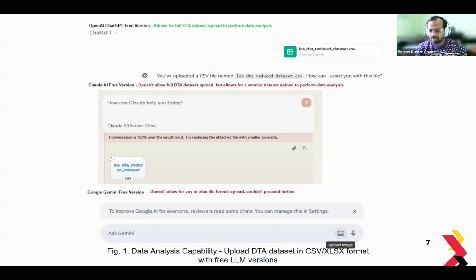We haven't tested Llama 3.2 yet because Llama 3.2 is open source. So what we get is just the model out of the box. So we have to actually create our own infrastructure and then implement a user interface to interact with Llama 3.2, which we haven't done for this project. We just wanted to check what the features are out of the box.